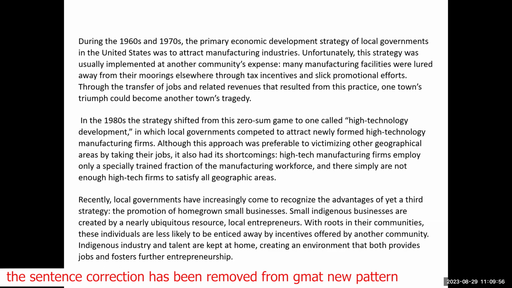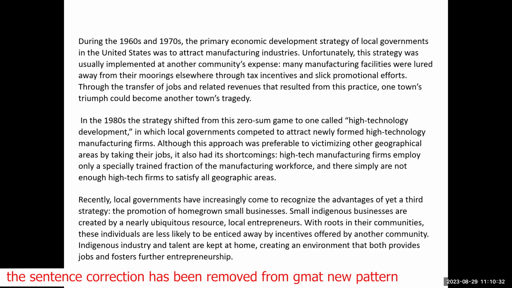So it says, during the 1960s and 70s, the primary economic development strategy of local governments in the United States was to attract manufacturing industries. Unfortunately, this strategy was usually implemented at another community's expense. Many manufacturing facilities were lured away from their moorings elsewhere through tax incentives and slick promotional efforts.